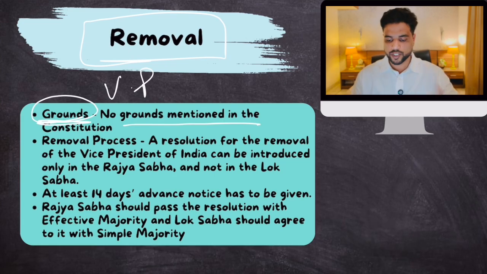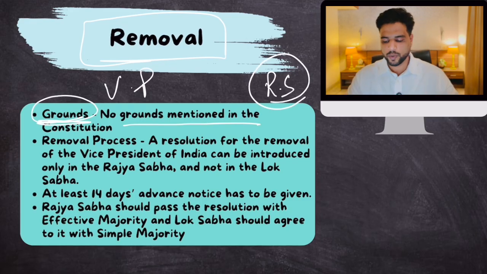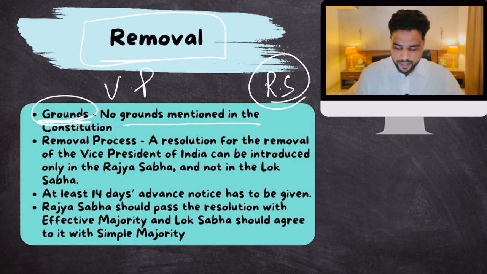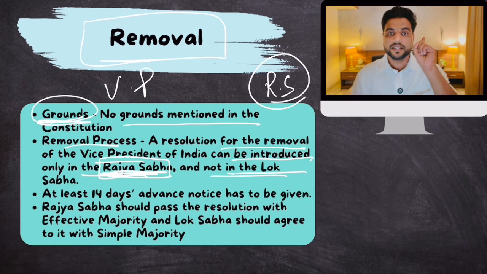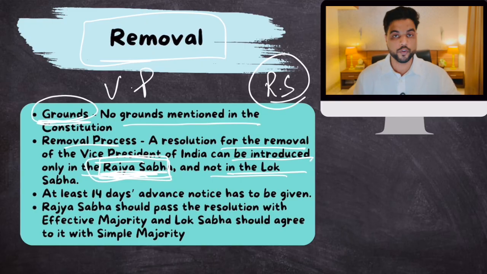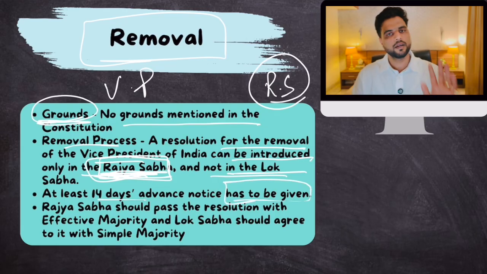Well, the removal process will always start in Rajya Sabha. Why? Because he acts as the ex officio chairman of Rajya Sabha. He is more important for Rajya Sabha than Lok Sabha. Okay. So, a resolution for the removal of the Vice President of India can be introduced only in Rajya Sabha, not in Lok Sabha. Remember this. Plus, when you are moving this resolution, at least 14 days notice has to be given in advance. Then, the 14-day notice given, the resolution is admitted in Rajya Sabha. Then, at that moment, it will be put to vote.